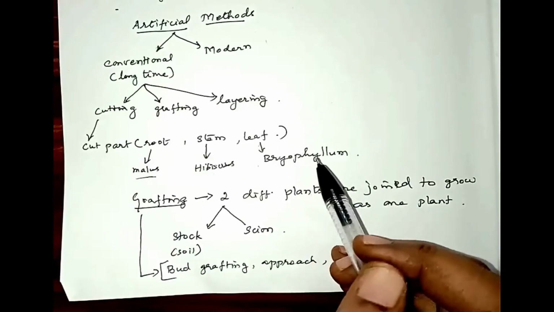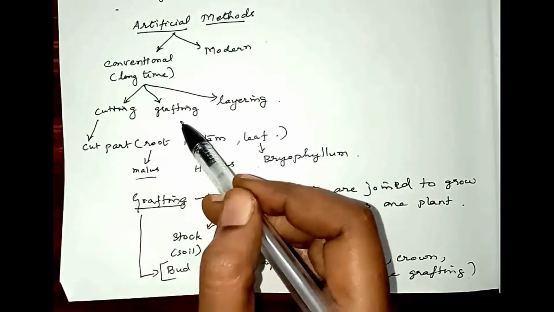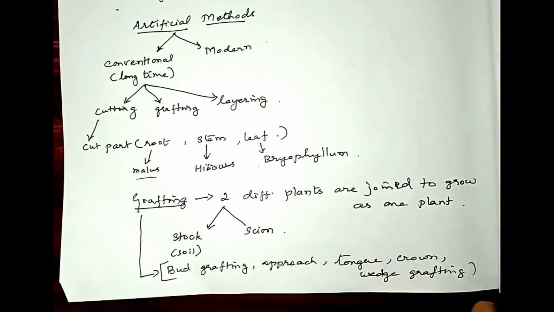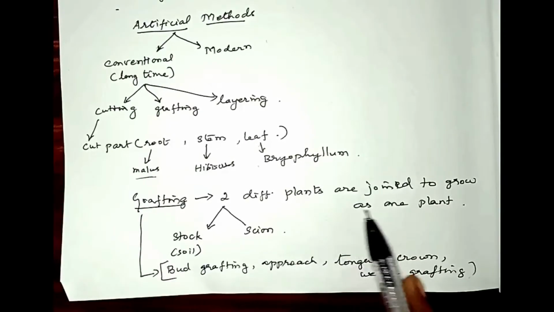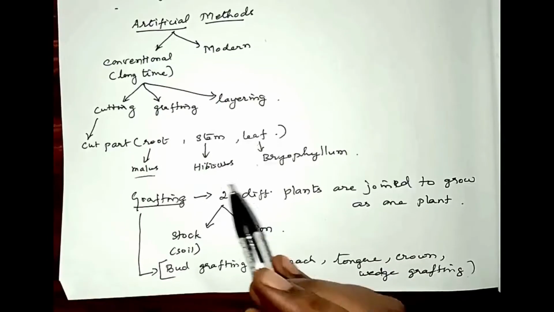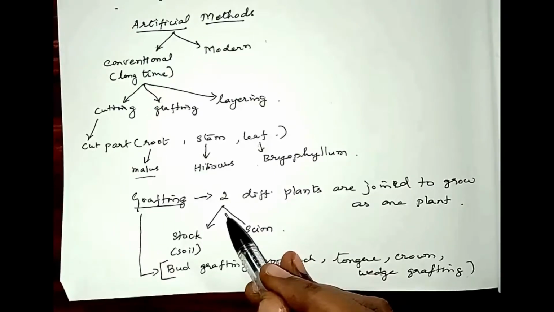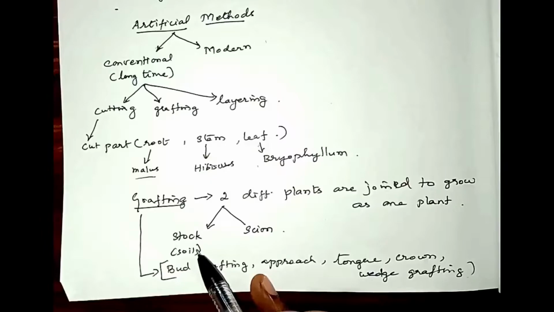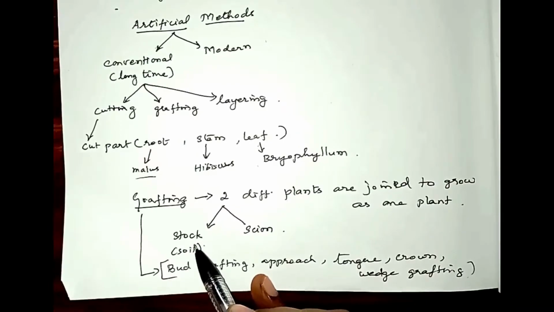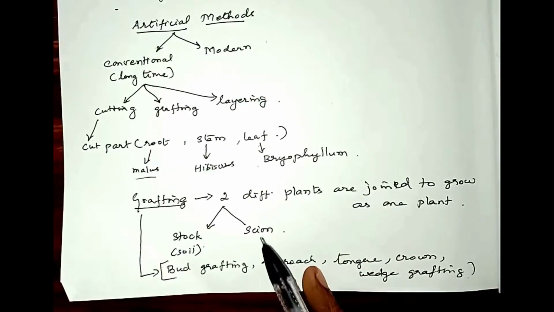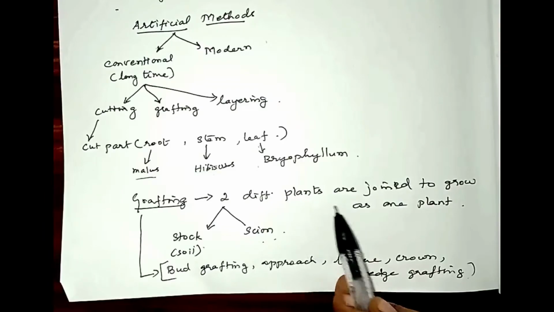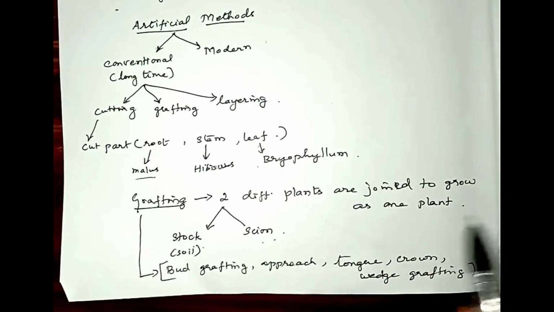Now we shall see the next method of the conventional type, which is grafting. In grafting, we need two different plants. Two different plant parts are joined so that they will grow as one plant. Of the two plants, one is called a stalk and the other is called a scion. Which is called the stalk? The plant which is in contact with the soil is called the stalk. The plant which is used for grafting is called the scion. So we need two different types of plants for grafting to get a new plant.